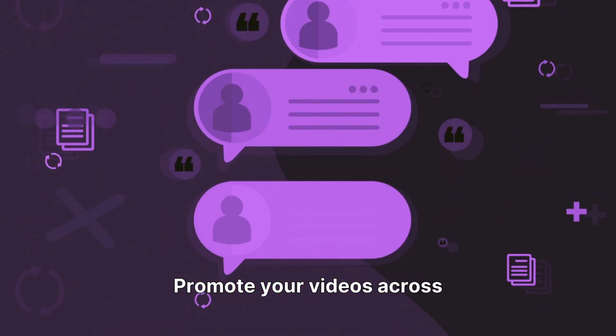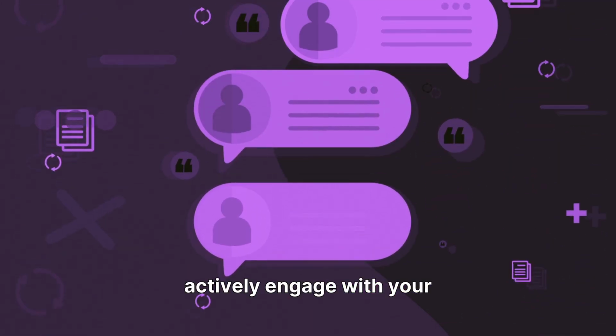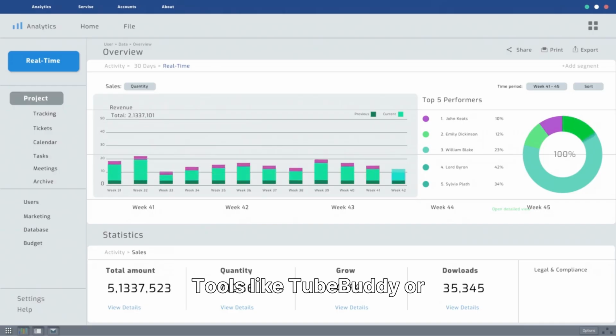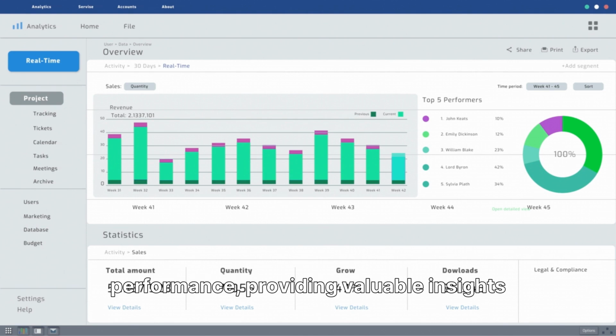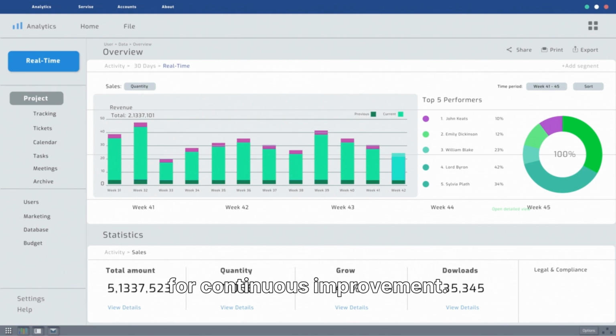Promote your videos across social media platforms and actively engage with your audience in the comments section to build a community. Tools like TubeBuddy or vidIQ can help optimize your content and track performance, providing valuable insights for continuous improvement.